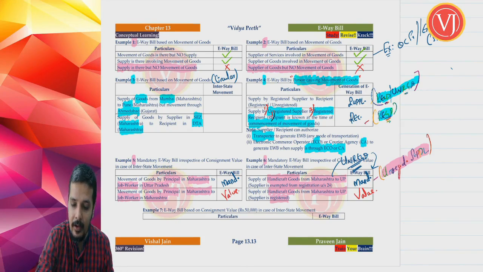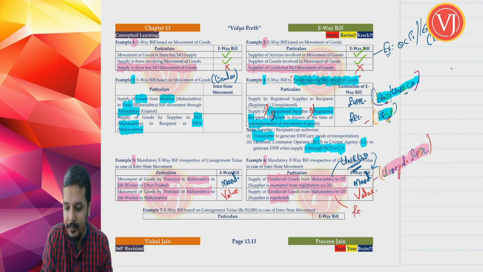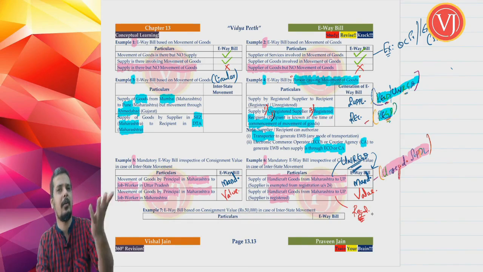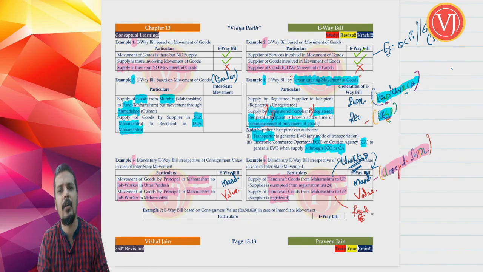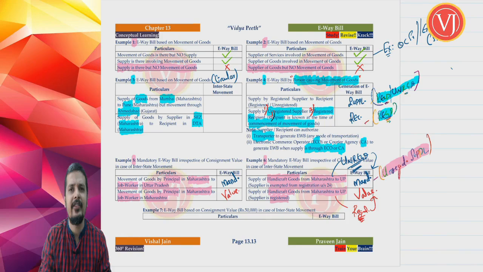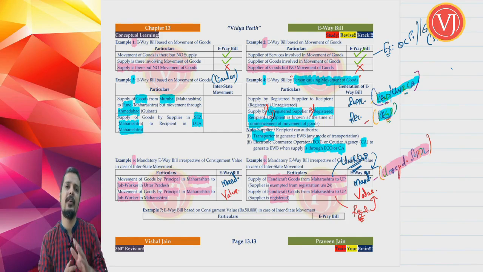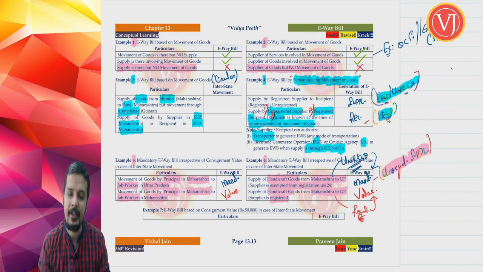If you are registered, which means you are not taking the benefit of that relaxation, or you are not covered by that relaxation because your PAN India aggregate turnover crosses 20 lakhs, then they tell you to generate an e-way bill, but based on the value. If the value of the goods crosses the threshold limit of e-way bill, generate e-way bill. If it is up to that threshold limit, don't generate e-way bill, right?